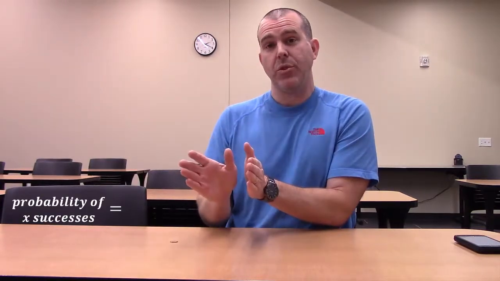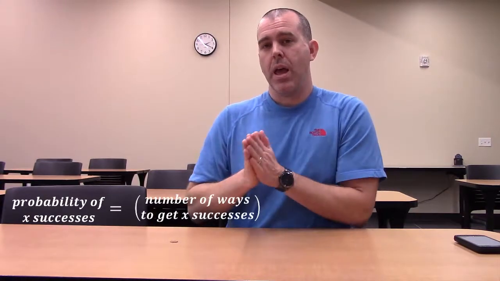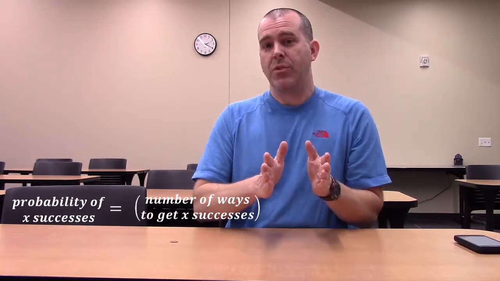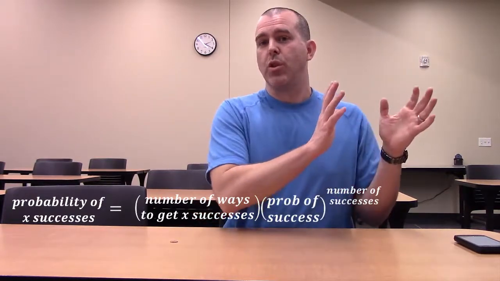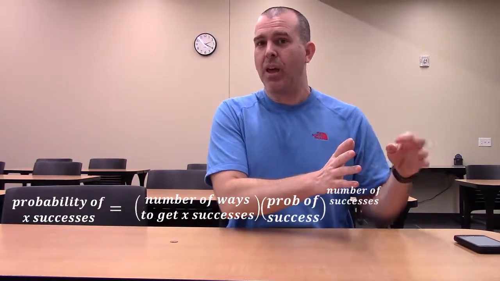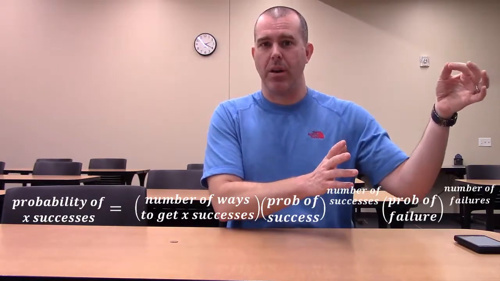So binomial probability basically says, if I want to find the probability of X successes, I take the number of ways to get that number of successes, times the probability of success raised to however many successes you're looking at, times the probability of it not happening to the number of times it doesn't happen.